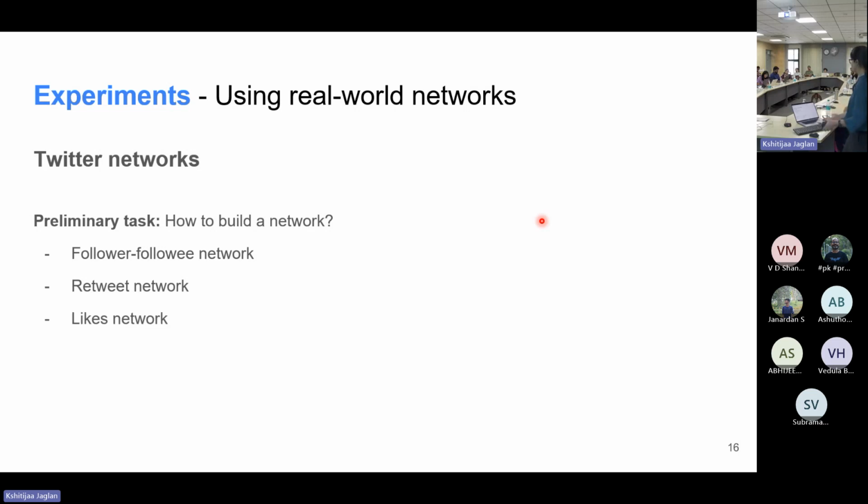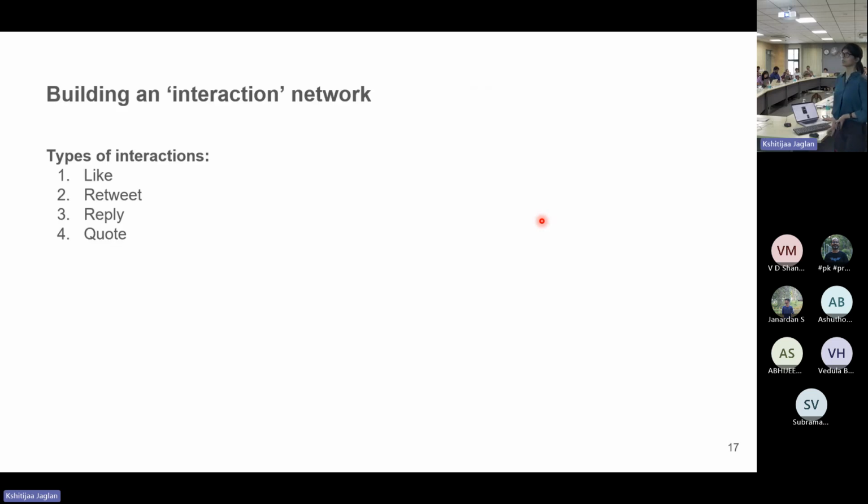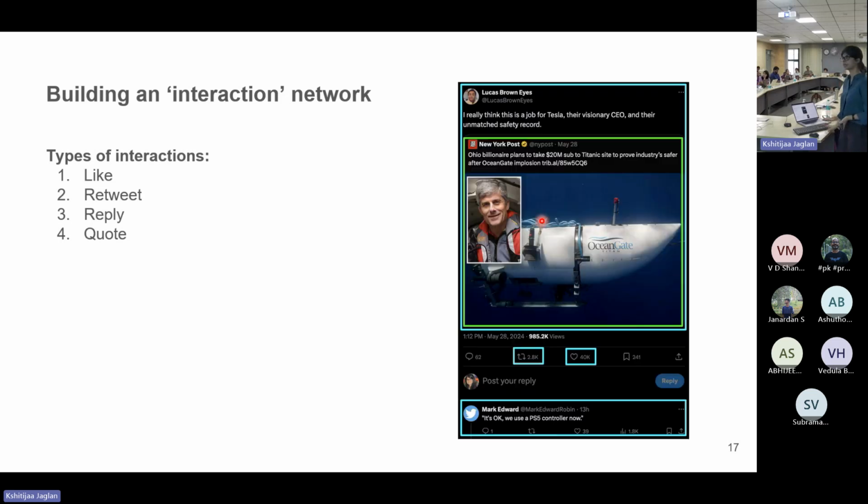Similarly, we can have a likes network and so on and so forth. So the question was, which network do we use? Because all of them do contain some information, but no single network can define all the information that we need. So our answer was to try to get them all. Now our task was to build an interaction network based on these four types of interactions that we see on Twitter: like, retweet, reply, and quote.